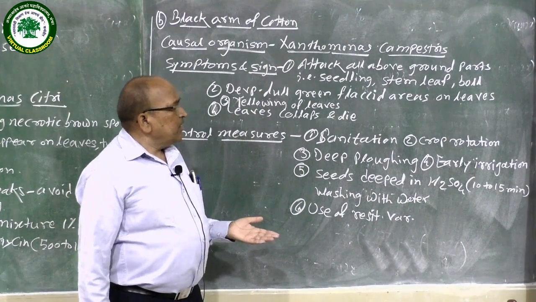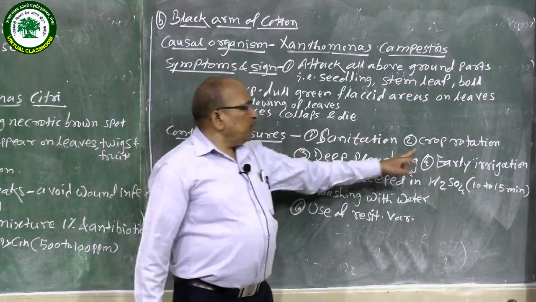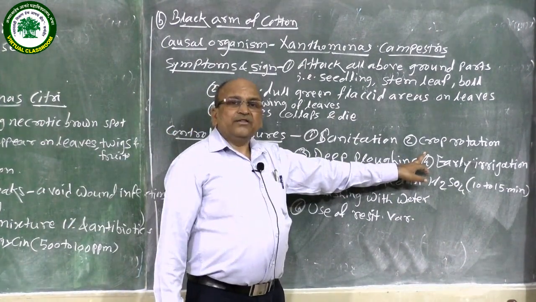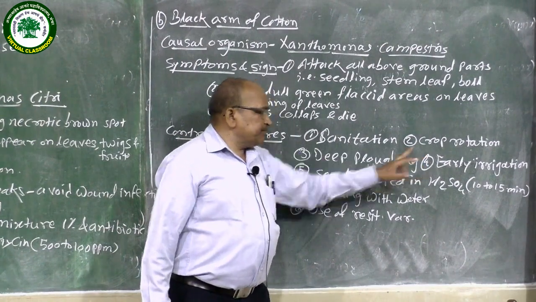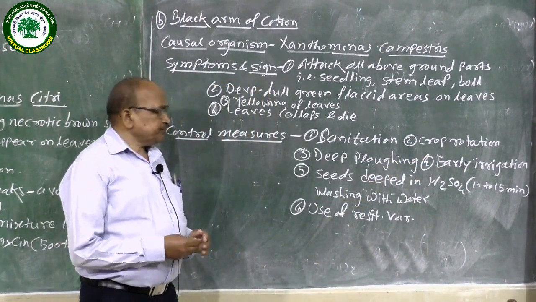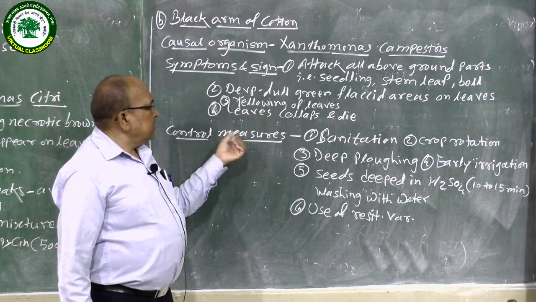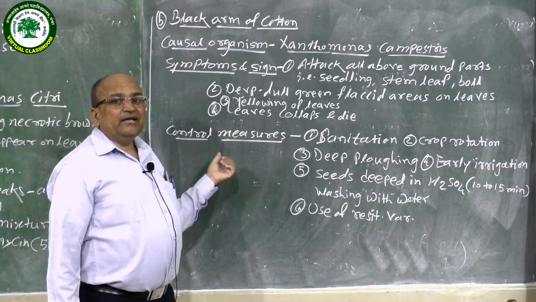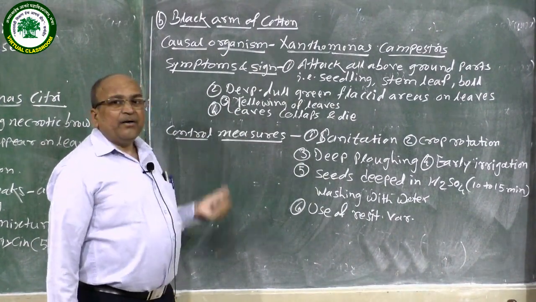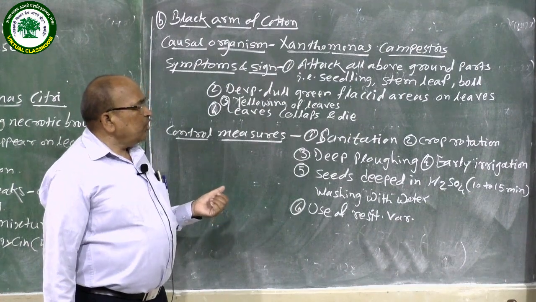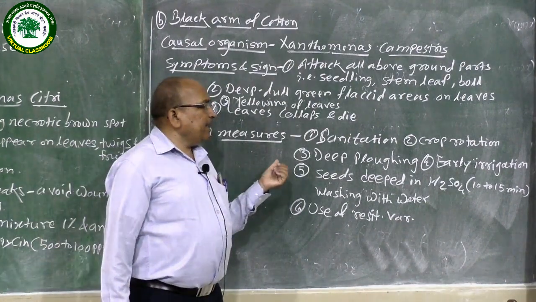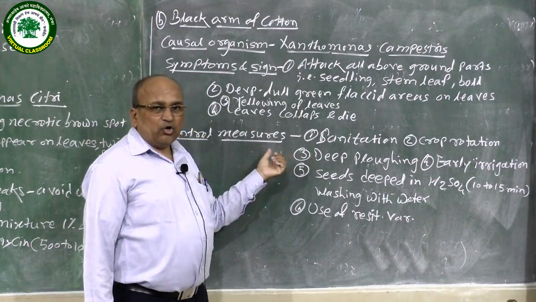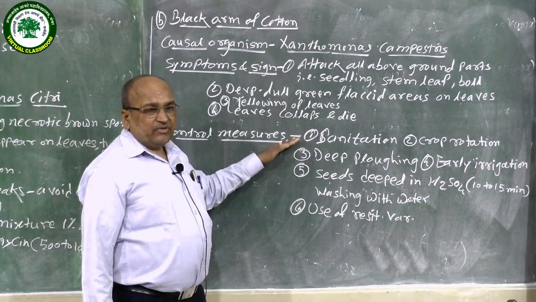Second is crop rotation. This crop rotation helps in breaking up the life cycle of the bacterium. So crop rotation helps in the control of the disease.